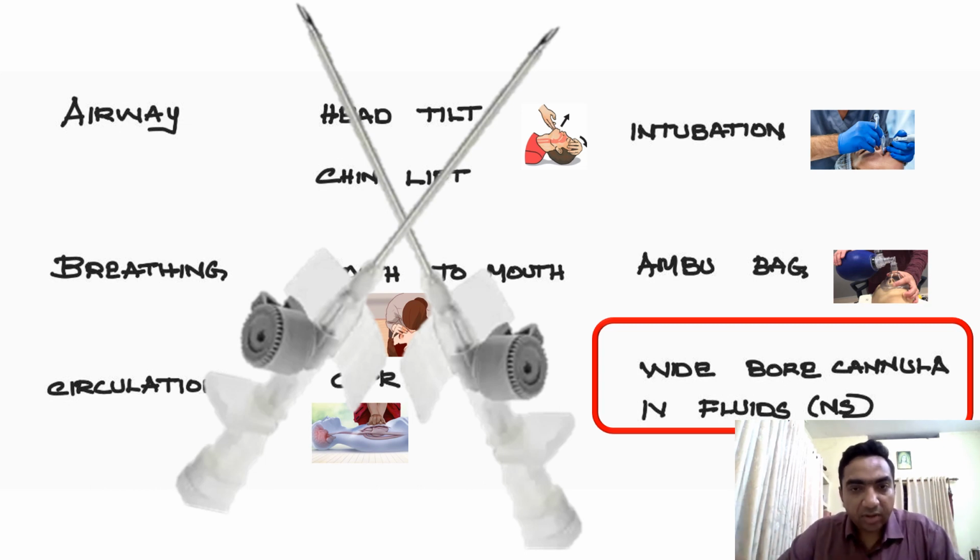So we are doing all this. We are giving IV fluids. How much fluid will we give? We can give 1 liter of fluid initially in the first half hour. This 1 liter of fluid should be given at the earliest by putting 2 wide bore cannulas.